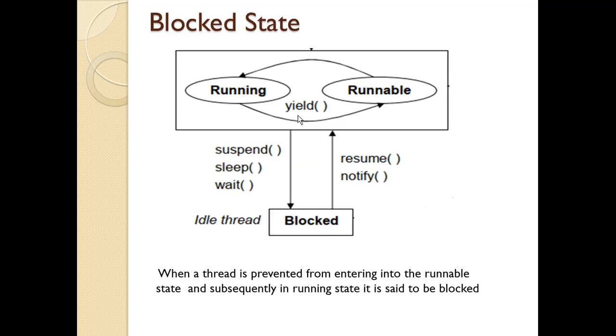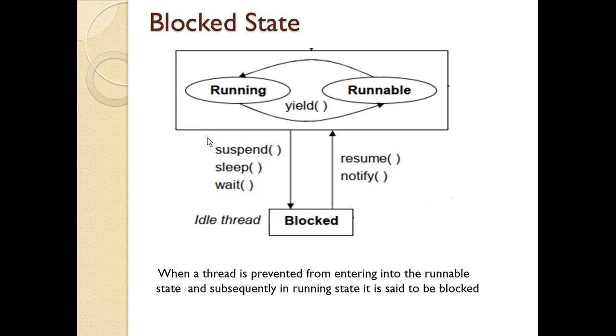Then the next state is the blocked state. When a thread is prevented from entering into the runnable state and subsequently the running state, then it is said to be in a blocked state. This happens when the thread is suspended, sleeping or waiting in order to satisfy a certain requirement. When the thread is in the blocked state, three methods are used to suspend its execution.